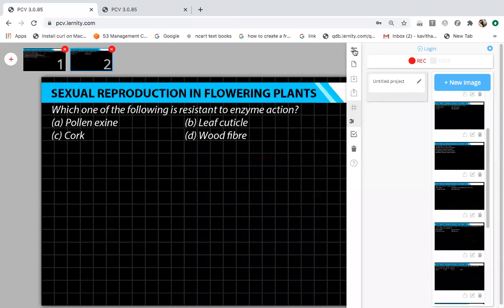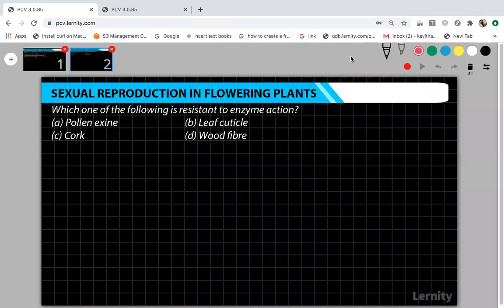Now look at the second question. Which one of the following is resistant to enzyme action? Option A, pollen enzyme. Option B, leaf cuticle. Option C, cork. Option D, wood fiber. Yes.